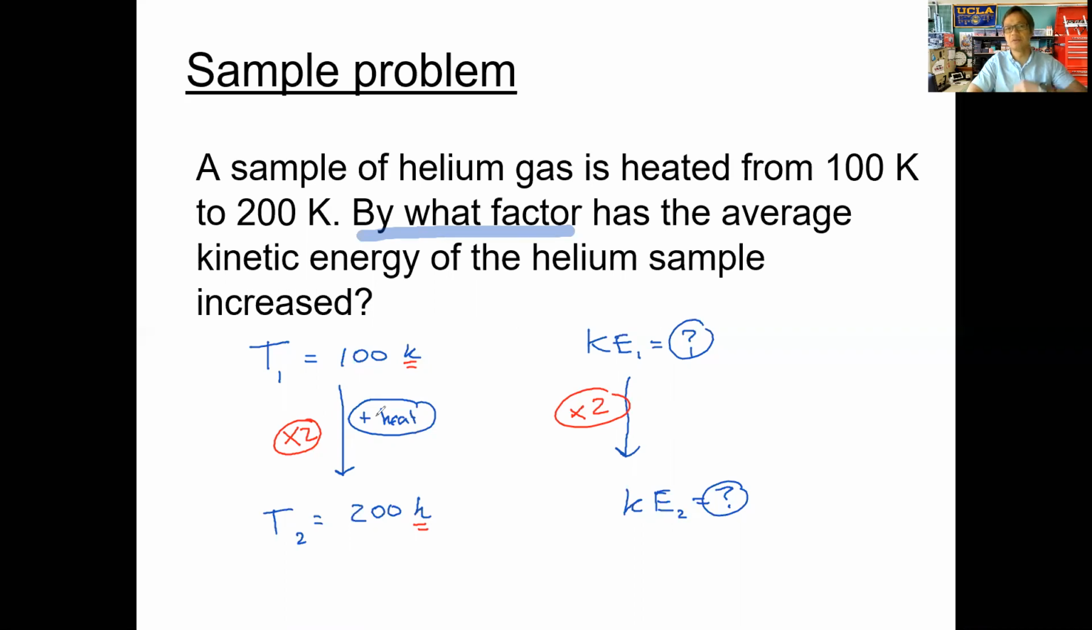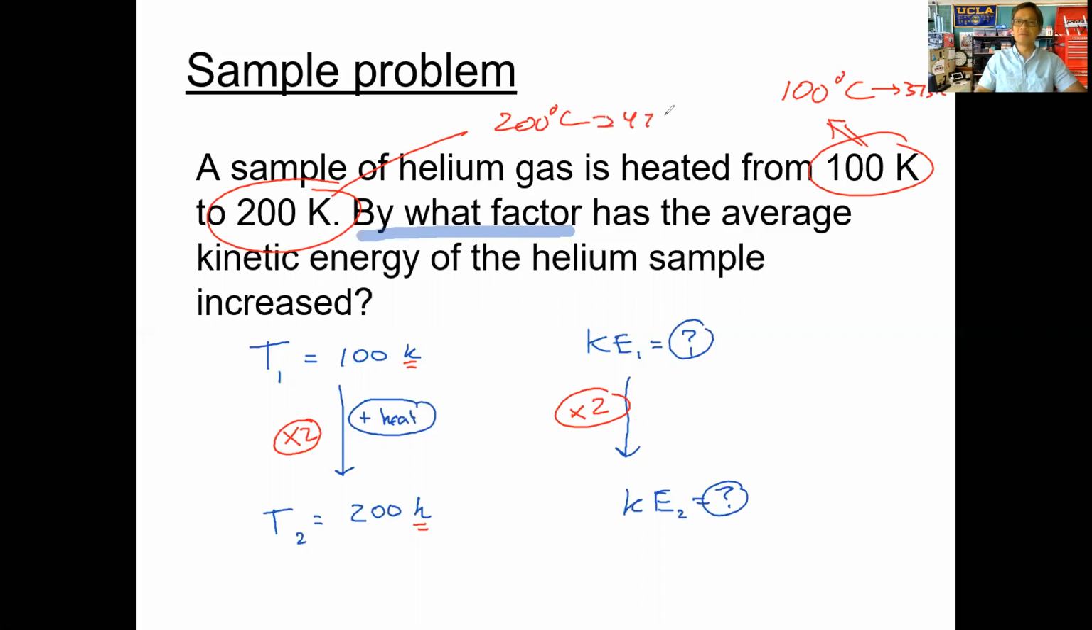So you've got to make sure, if you're given these temperatures in degrees Celsius, for example, 100 degrees Celsius to 200 degrees Celsius, to determine by what factor the kinetic energy increases, you have to convert that into Kelvin, which would be 373 Kelvin and 473 Kelvin here. So add 273 to each one of those.